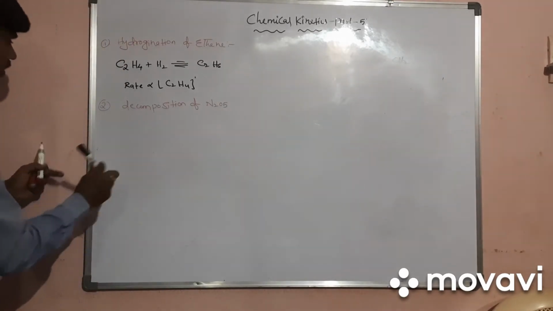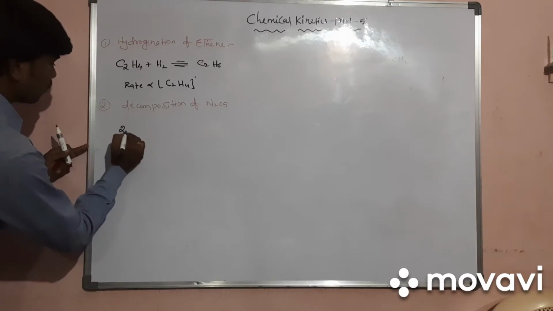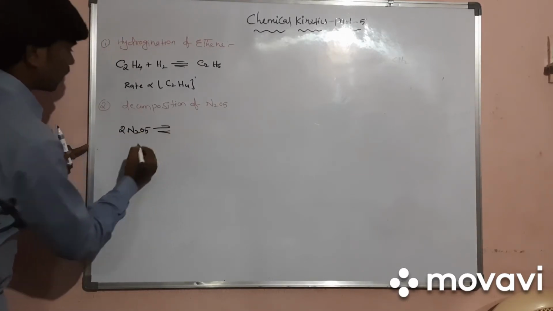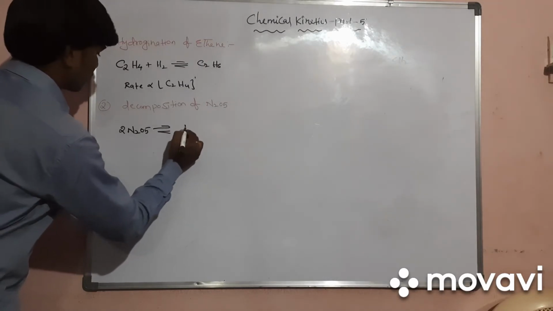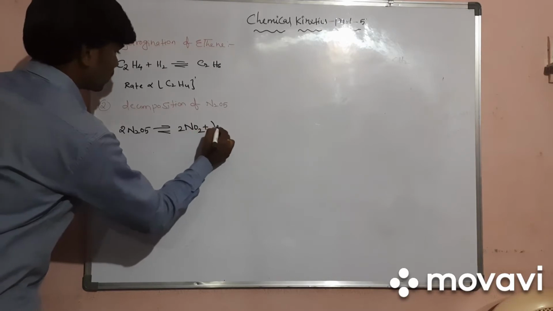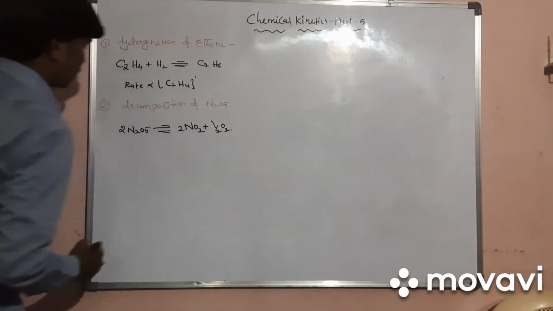The reaction will be like this: 2N2O5 will decompose and form 2NO2 plus half O2, right?